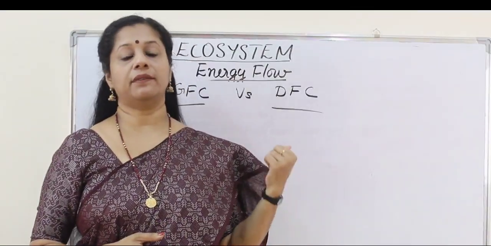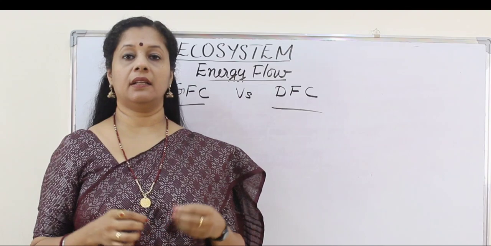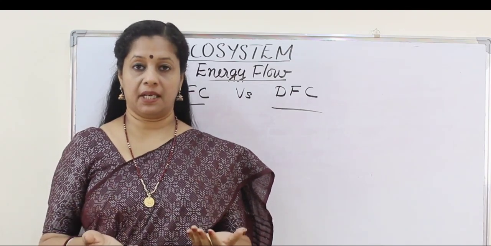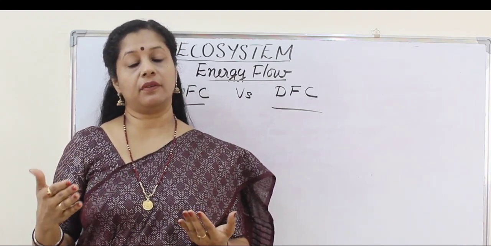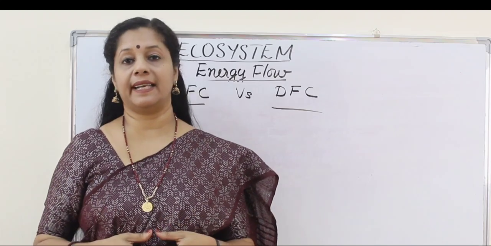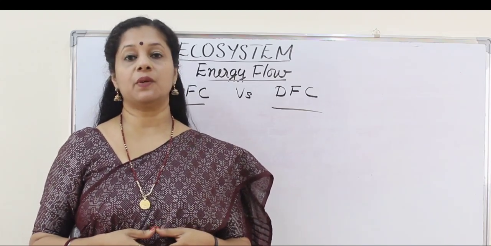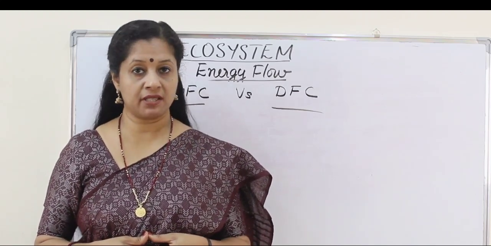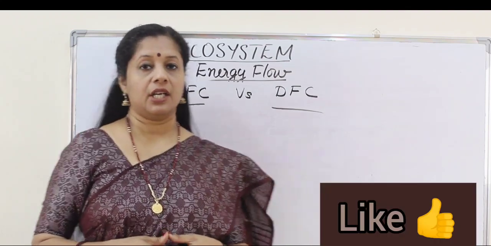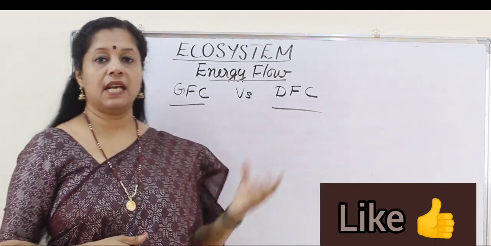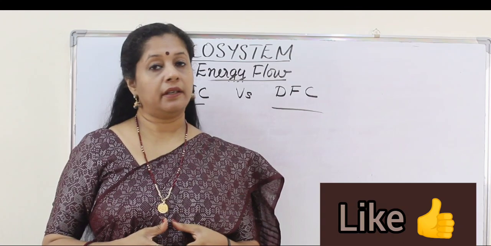Just now we saw one food chain. Any organism dying in the food chain will become detritus. From there, the next energy flow starts, which is called the detritus food chain. In the detritus food chain, mainly heterotrophs or decomposers are there, bacteria and fungi. So if you see the GFC and DFC, they have certain differences.